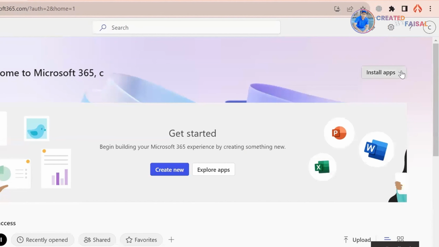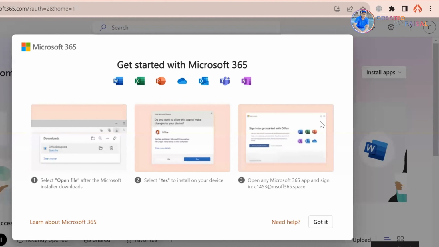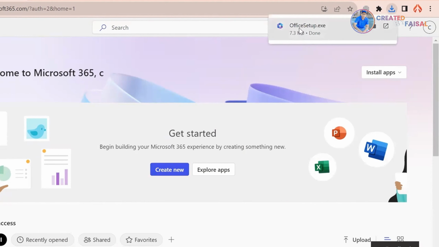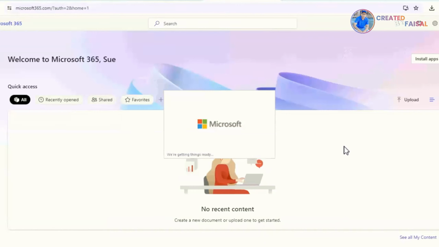For installing Office, click on Install App. It will download a small setup Office 365 utility. You just click on this downloaded file, and it will automatically download and install the Office 365 applications. Click Yes, so it can install all apps.